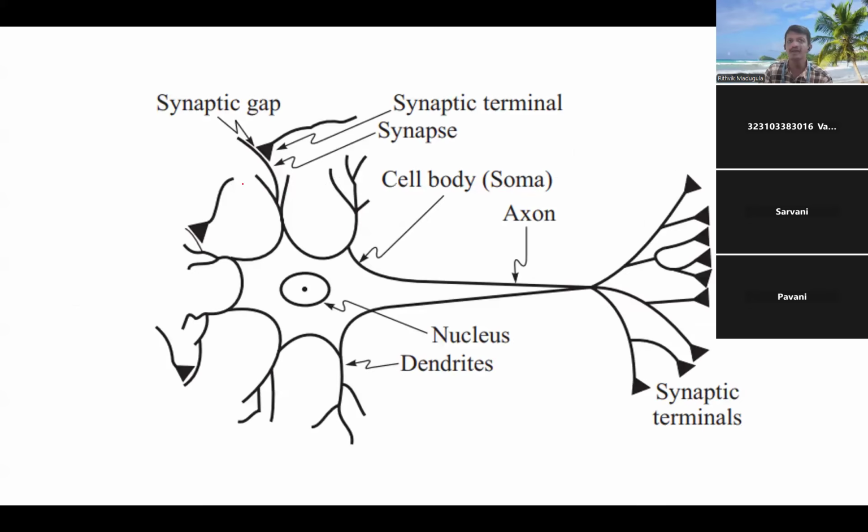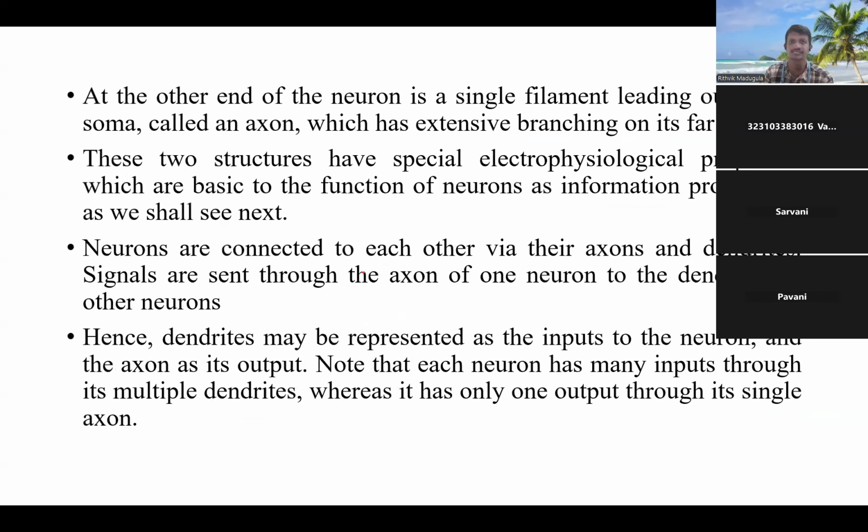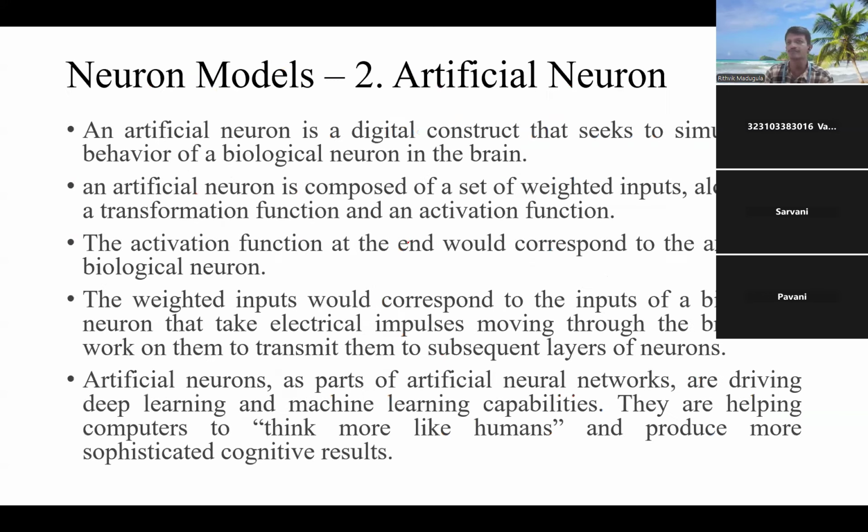We have some sort of synaptic gaps that might occur between the neurons. We have a cell body, an axon, a nucleus, and dendrites. These are the various parts present in the biological neuron. When we get instructions from the nucleus and dendrites, the action gets activated accordingly, according to that particular synergy. This is what happens in the biological neural network structure, and the same thing we are going to do in the artificial neural network structure.